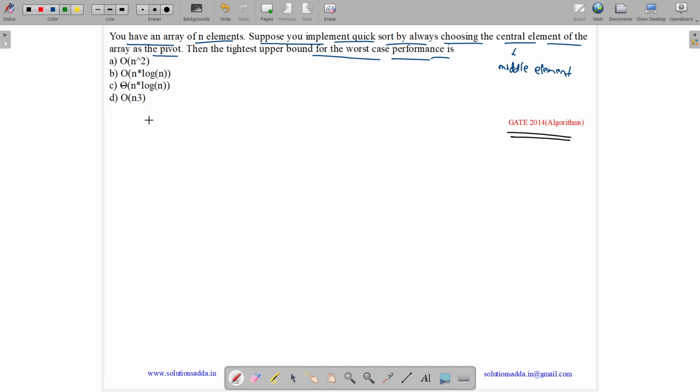So when does the worst case of quicksort occur? We have studied that it occurs when the array is sorted in either ascending or descending order, and we are taking the first or last element as the pivot. Why? Because if we take the first element as pivot, then on the left nothing will come and on the right everything will come, so n minus 1 elements will come on the right.